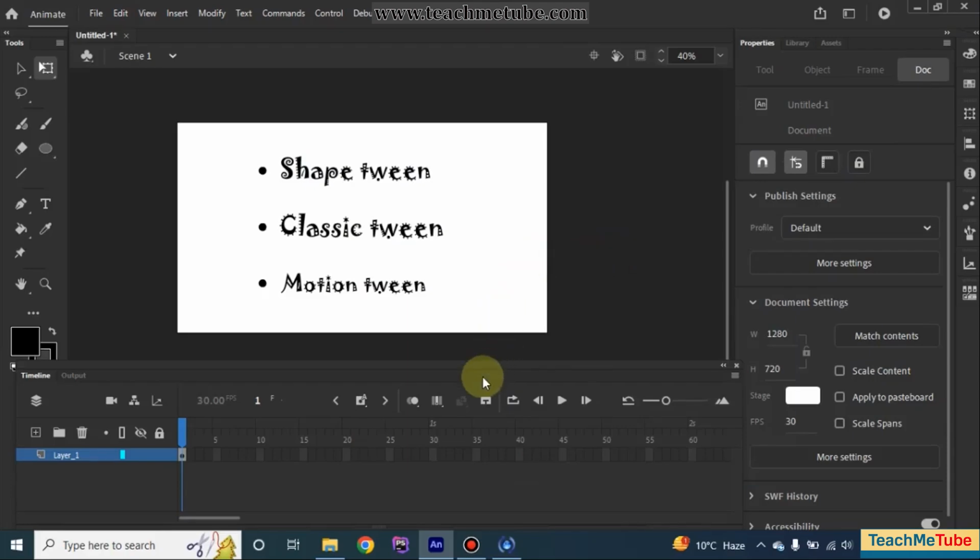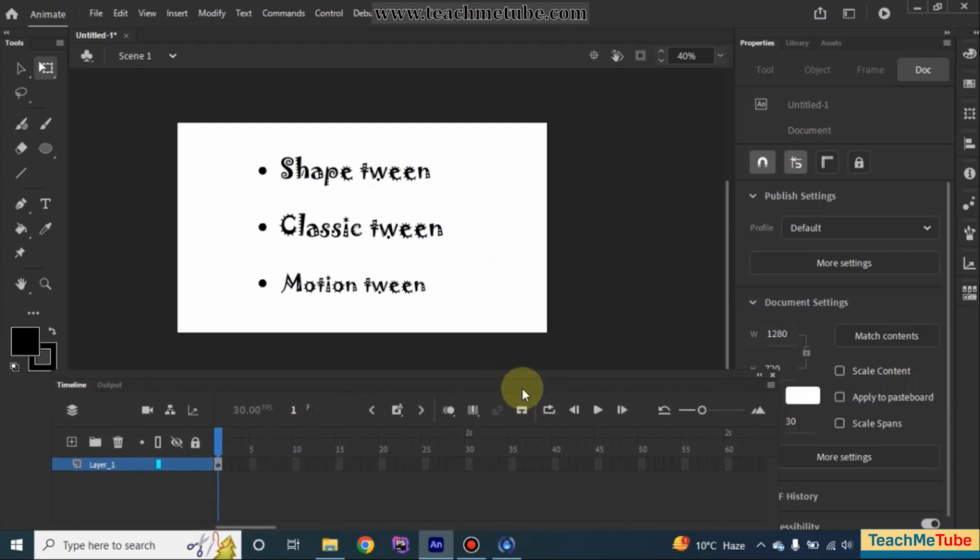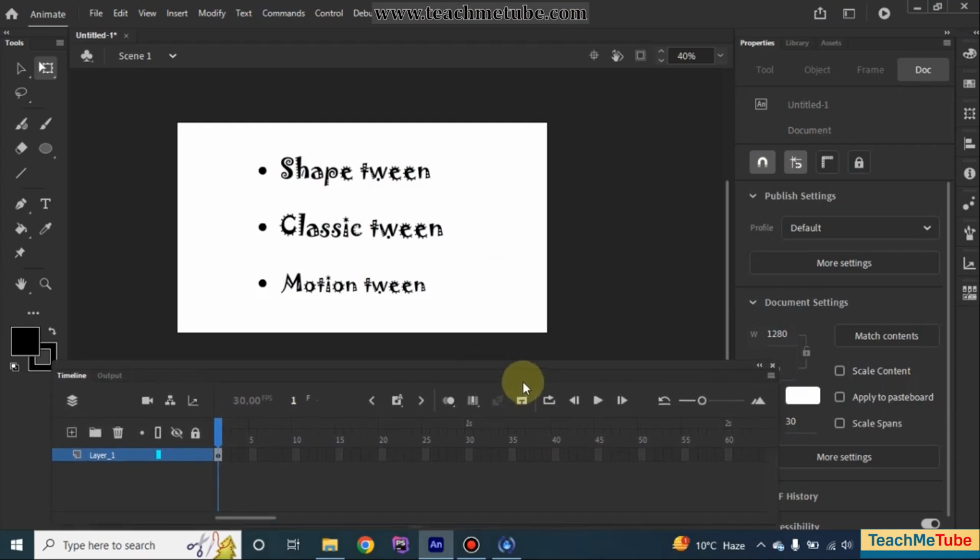In today's lecture we are going to discuss different types of tweens used in Adobe Animate. Tweens are basically used to smoothen the animations. So let's get started. First of all, we have shape tween. What is shape tween? Shape tween means that it is only applied on shapes.